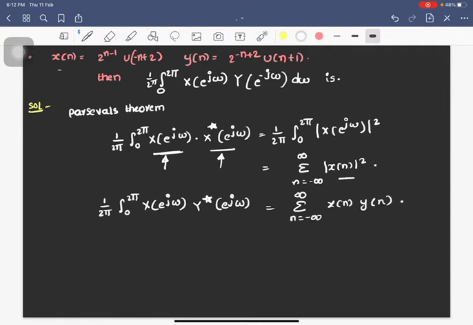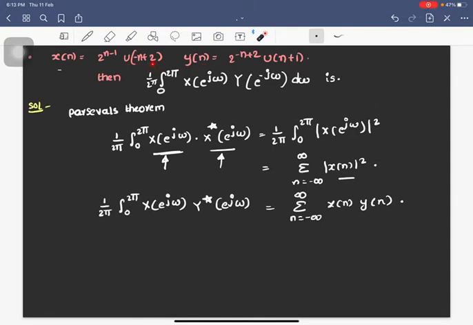Okay, but I was asked to find 1 by 2 pi integral 0 to 2 pi x of e power j omega into y of e power minus j omega, but the formula we have is x of e power j omega into y conjugate of e power j omega. But if you see the signals, x of n and y of n both are real, they are not complex signals.